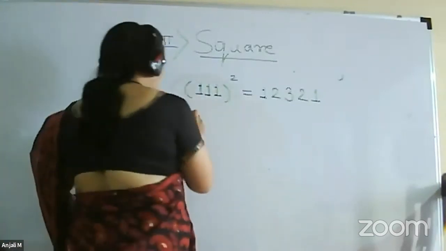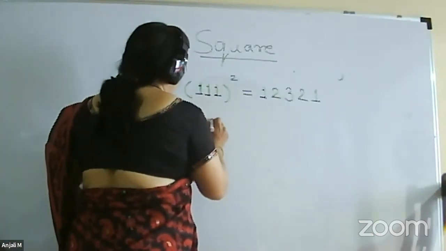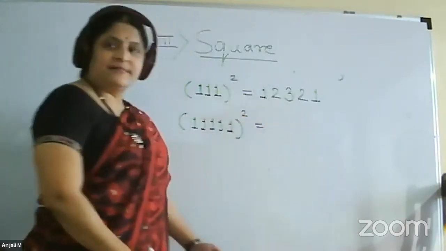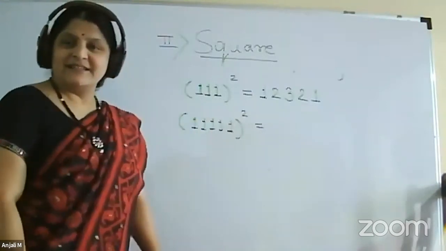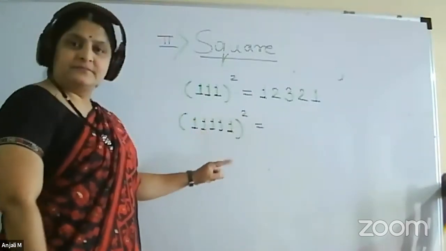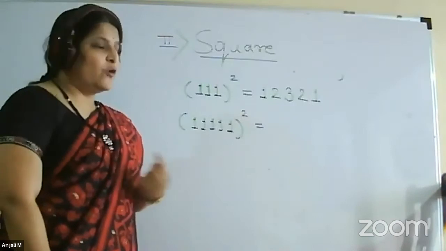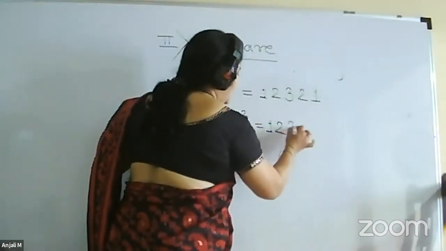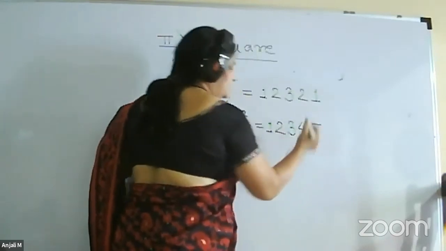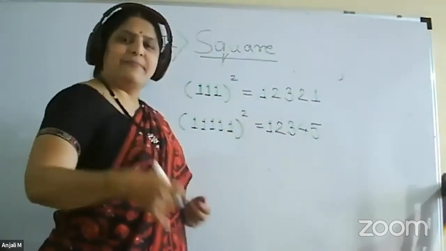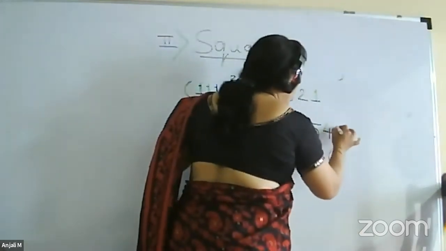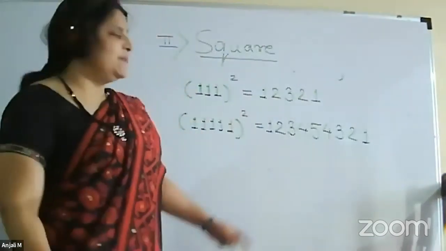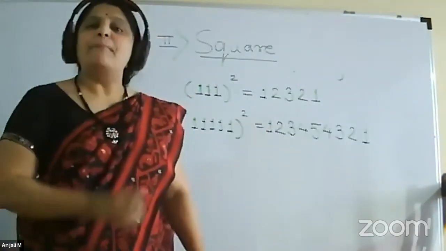This is the procedure. Now suppose you have 1, 1, 1, 1, 1 squared. What will it be? Count the number of ones. How many ones are there? 5. So start from 1 and go up to 5: 1, 2, 3, 4, 5. And again return back to 1: 4, 3, 2, 1. And those who remember, this is the best example of a palindrome.